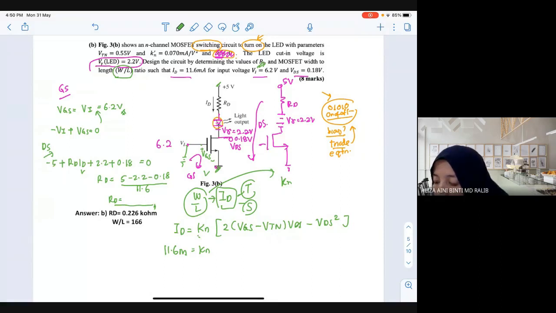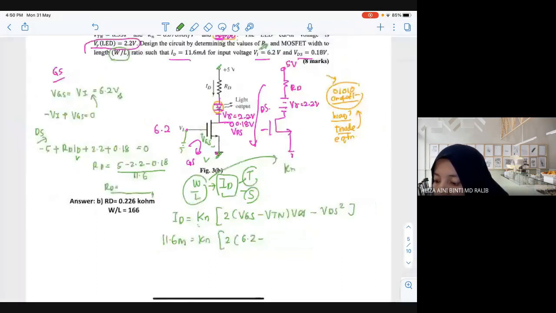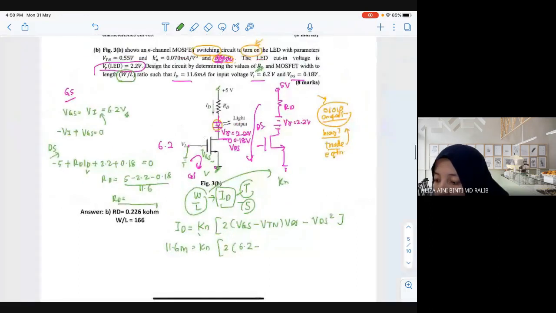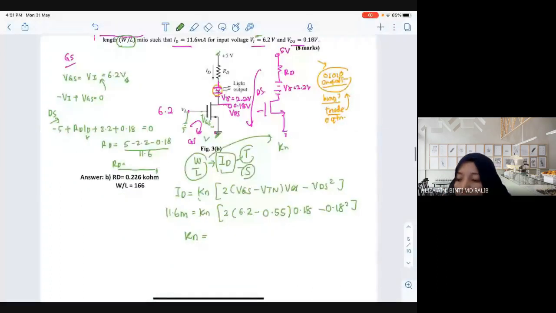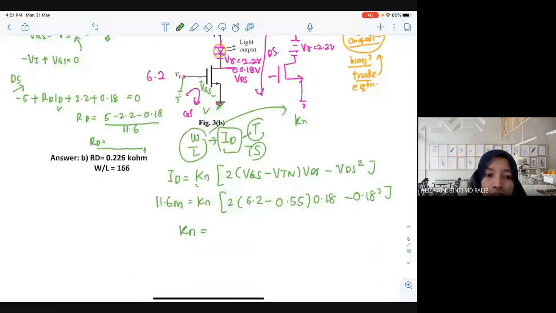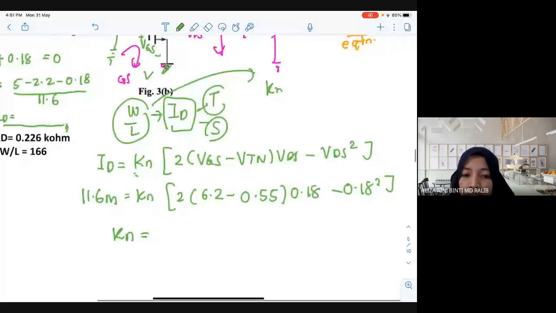Kn times... Now let's replace the value. VGS is how much? 6.2, right? Am I correct? Are you with me? Yes, right? VTN is 0.55. VDS is given, 0.18, minus 0.18 squared. Okay, can you calculate? I'll wait for you to calculate. Okay, I'll make the slide a bit bigger. Okay, what is the value of Kn?